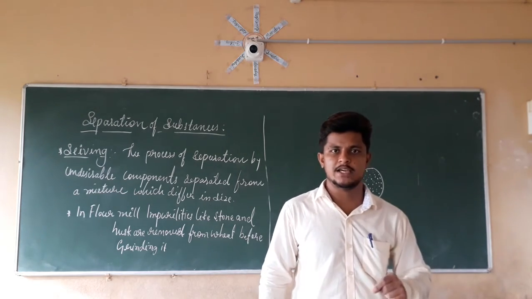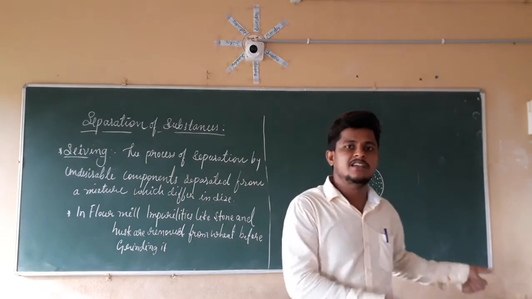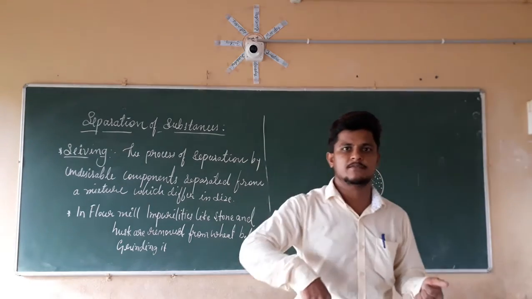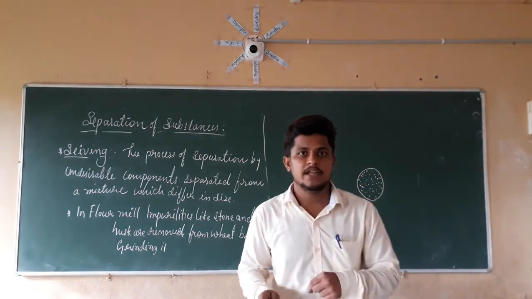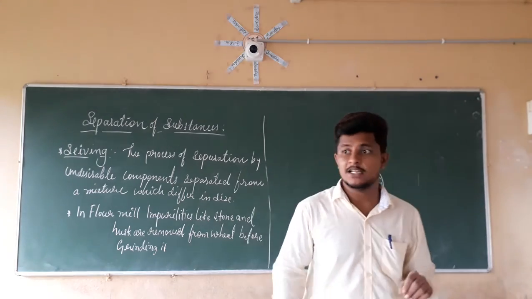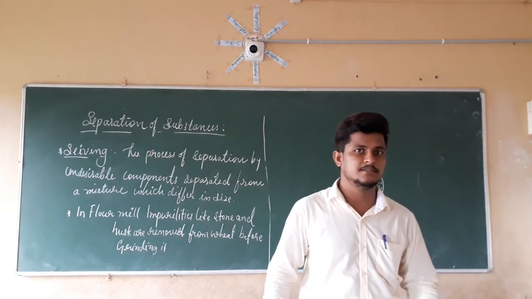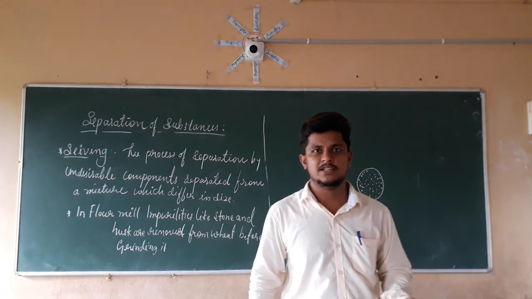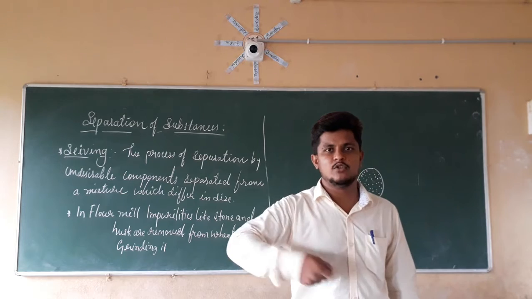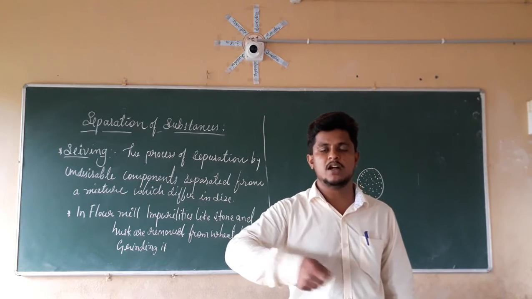What we do here is take the sieve. In that sieve we put the wheat. In that wheat, sand particles will be present, dust particles will be present. Along with that, there will be husk after the harvesting. So by continuously rotating or stirring those things, what will happen?